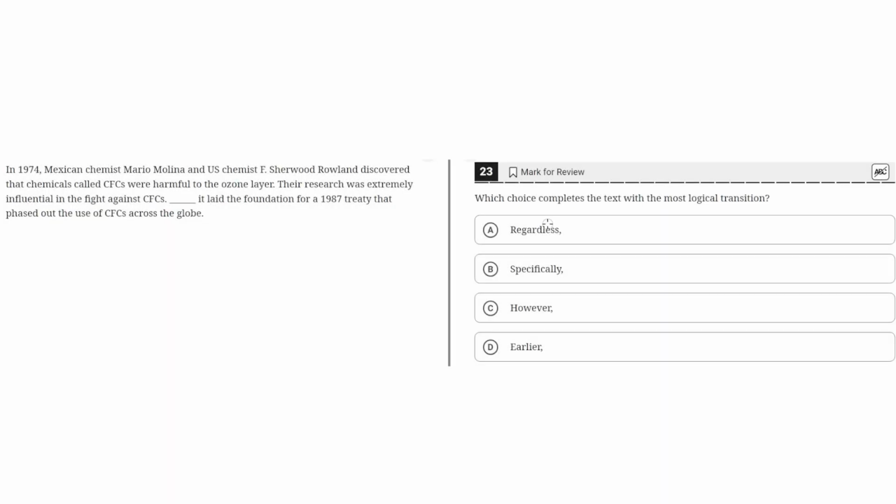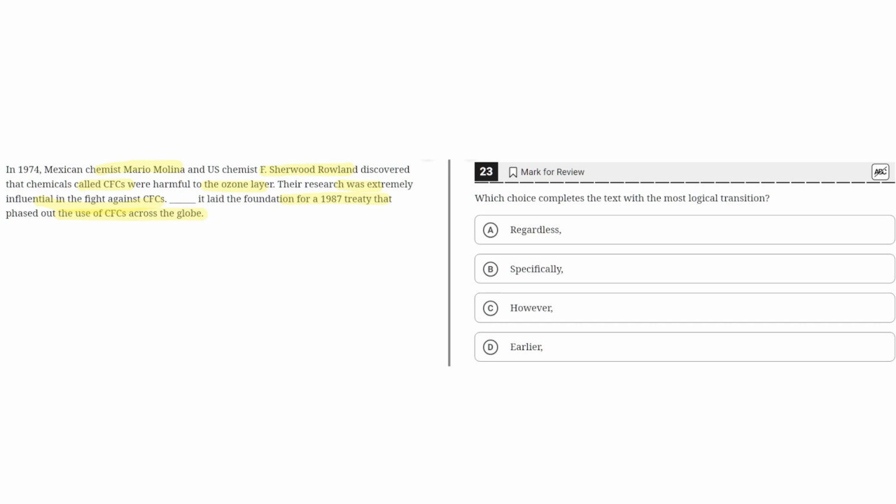Which choice completes the text with the most logical transition? In 1974, Mexican chemist Mario Molina and U.S. chemist F. Sherwood Rowland discovered that chemicals called CFCs were harmful to the ozone layer. Their research was extremely influential in the fight against CFCs. It laid the foundation for a 1987 treaty that phased out the use of CFCs across the globe.